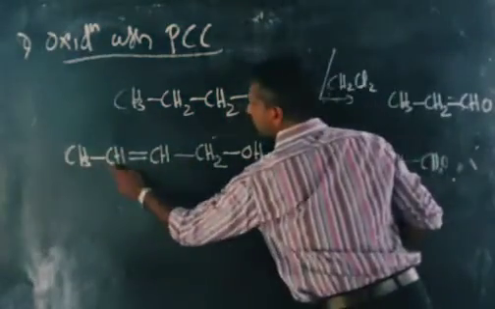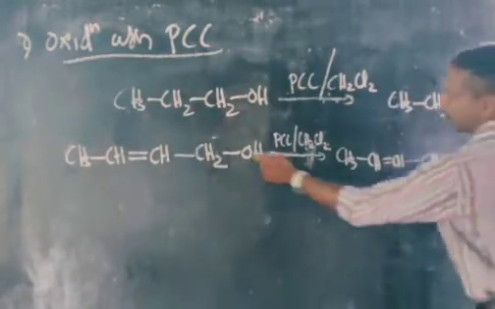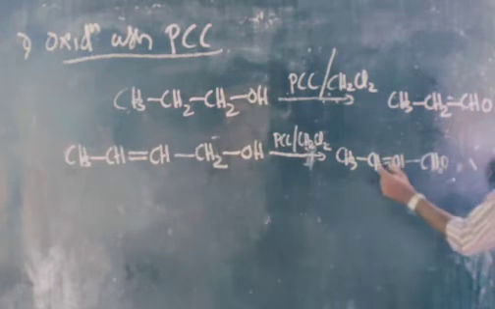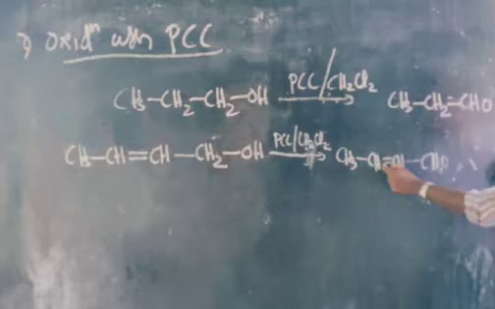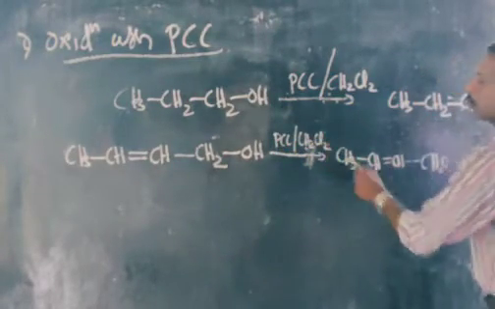That means a 4 carbon aldehyde: 1, 2, 3, 4 carbon. The functional group, this CH2OH, will be converted to the CHO group, and you can see that this double bond is intact. There is no change in the double bond when we use PCC in presence of dichloromethane.